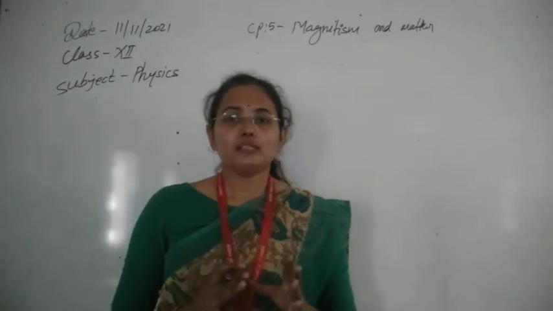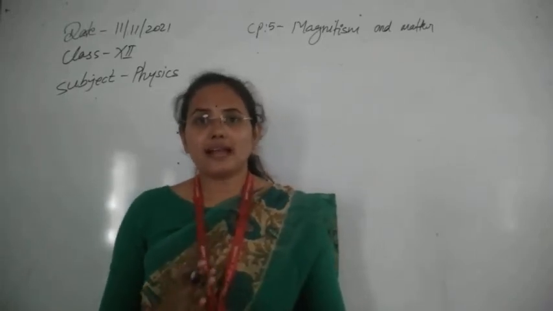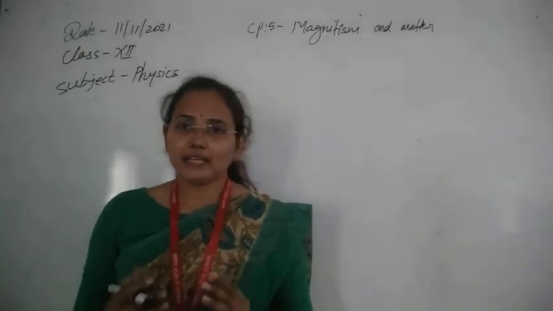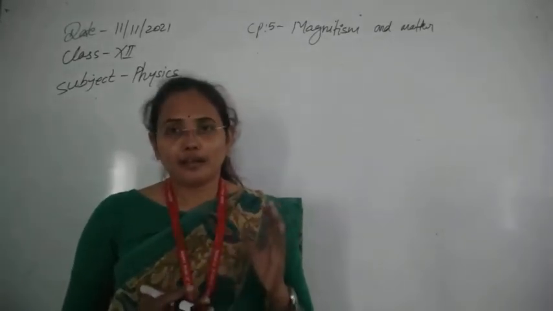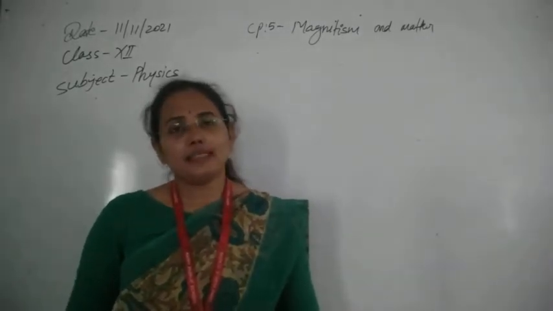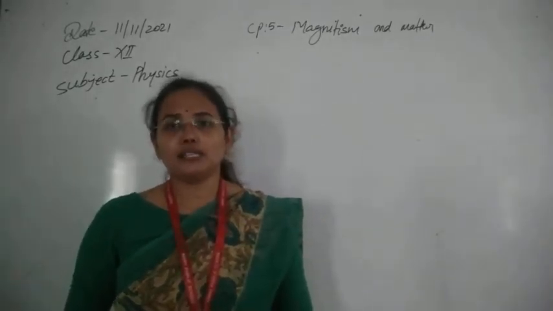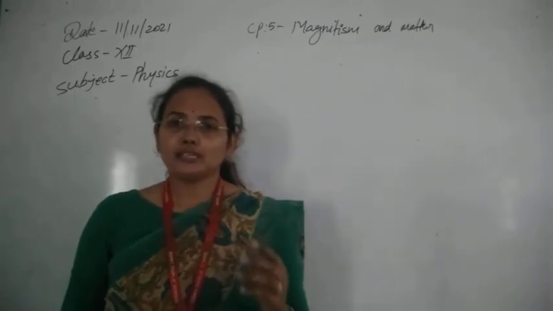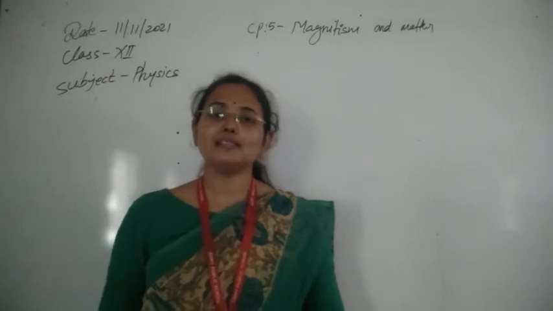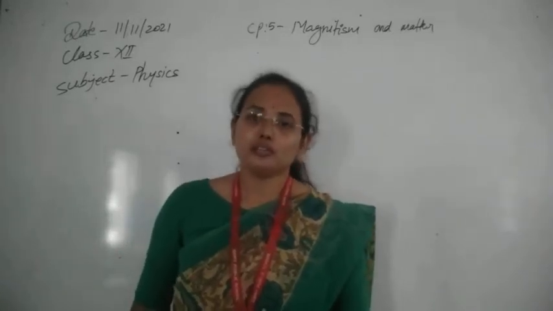Then one more thing we will discuss in this chapter, that is earth's magnetism. Why do we get a magnetic field on earth, and what are the elements of earth's magnetism that are necessary to study it. Then we will see magnetism and matter. Some things are deleted from the matter portion, but we will discuss the necessary things that will come into your examination.